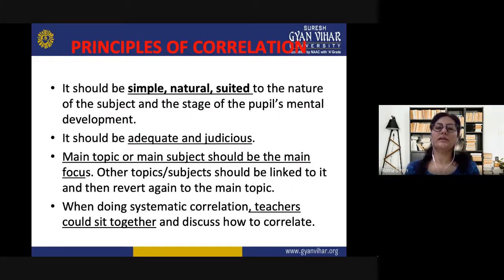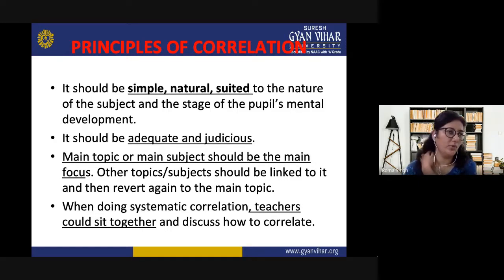Now, there are certain principles which need to be followed when correlating one content with another, one subject with another subject, or the content of one class with another subject of another class. The first principle is it should be simple, natural, suited to the nature of the subject, and according to the level of pupils' mental development.